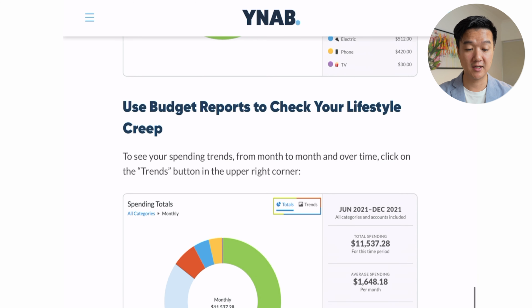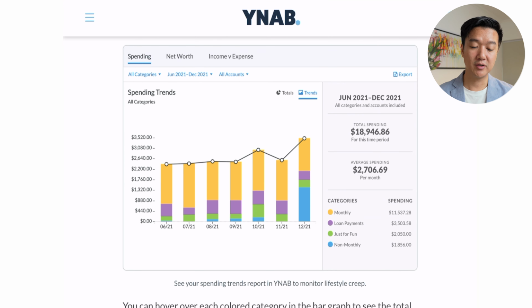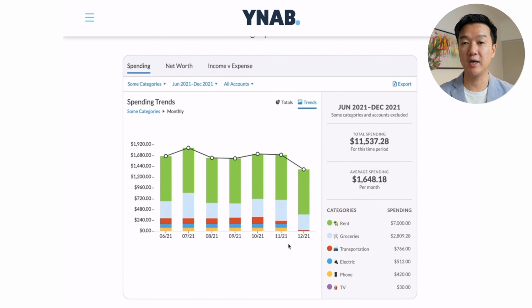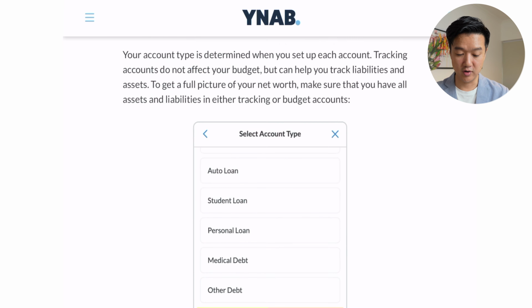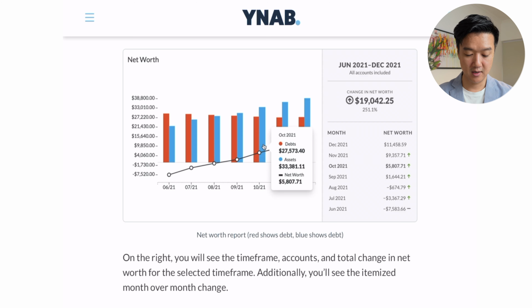So I'm not going to go through that, but you get the idea. So we go through and we have a look at the spending trends. That's great. And you start to get an idea of what you can afford and what you should afford in order to provide more income to pay for these expenses. And basically tracking your net worth, your assets, and your liabilities. So that's all great.